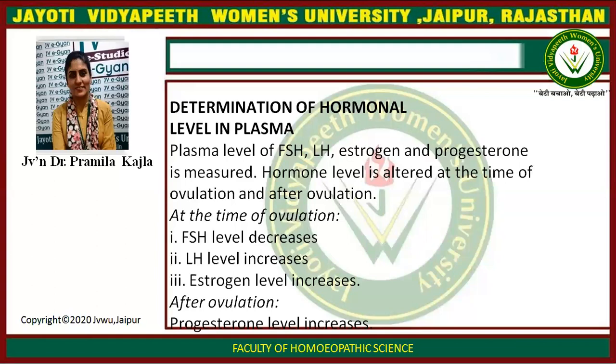Determination of hormonal level in plasma. Plasma levels of FSH, LH, estrogen, and progesterone are measured. Hormone levels are altered at the time of ovulation and after ovulation. At the time of ovulation, FSH level decreases, LH level increases, and estrogen level increases. After ovulation, progesterone level increases.